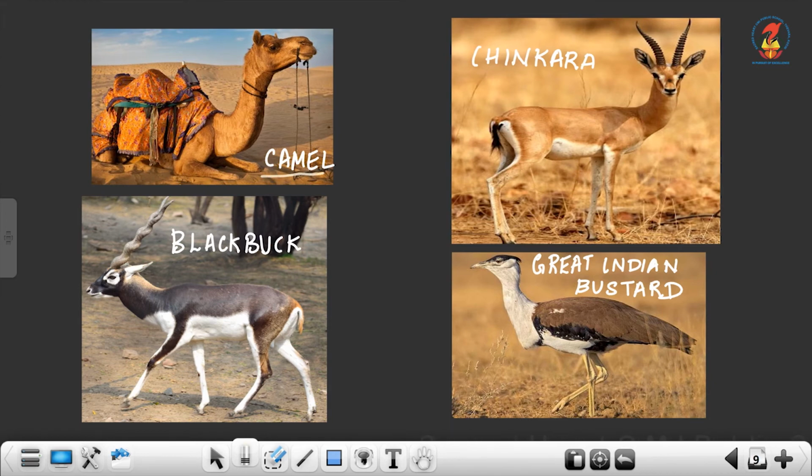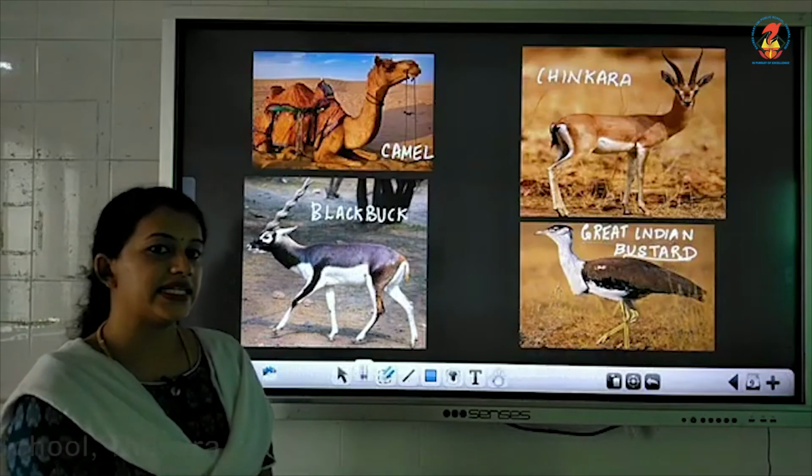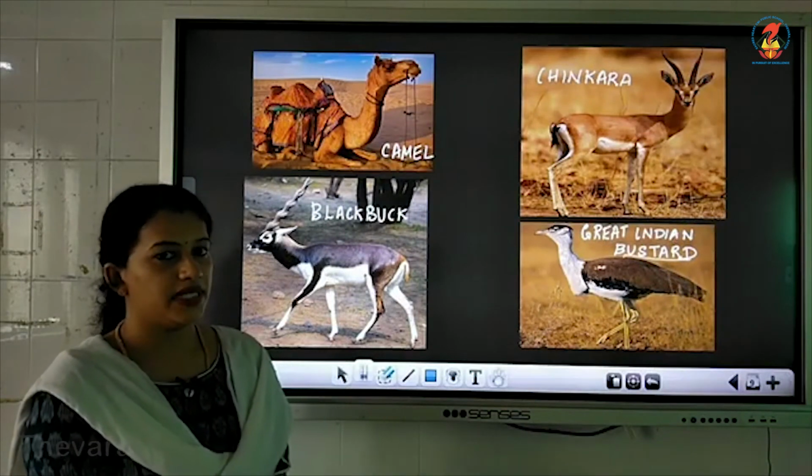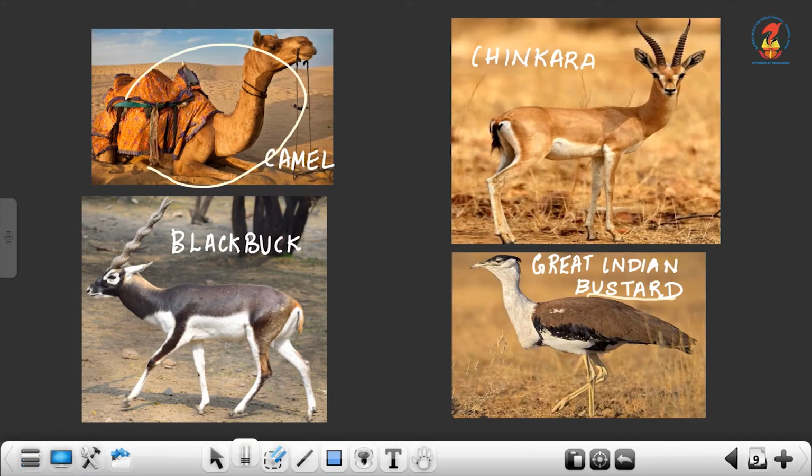And you can also find animals like black buck. This is the picture of black buck. Then chinkaras, it is also an animal. Then you will also find birds like the great Indian bustard. And this camel is considered the most useful animal in the desert. Can any of you say why?